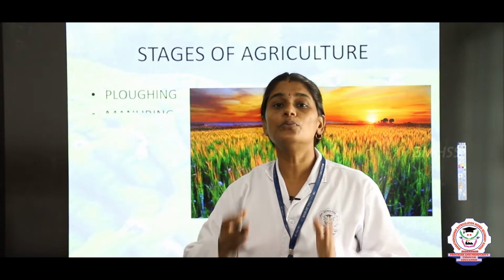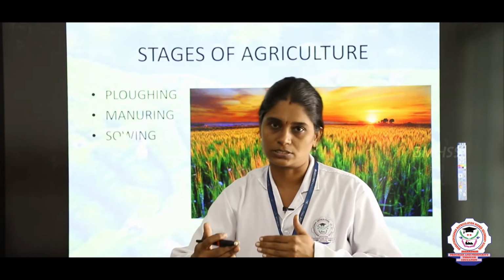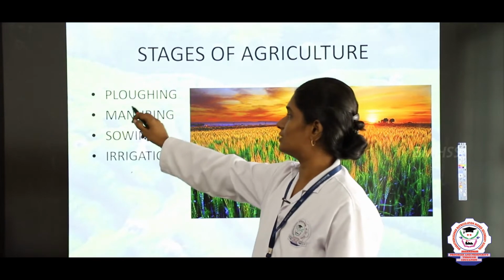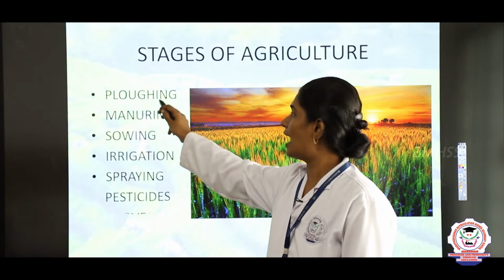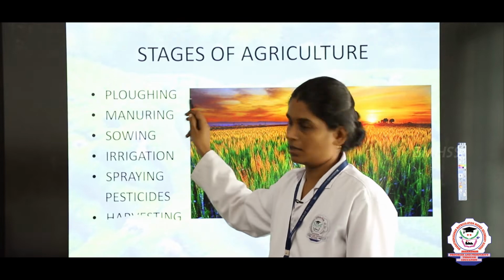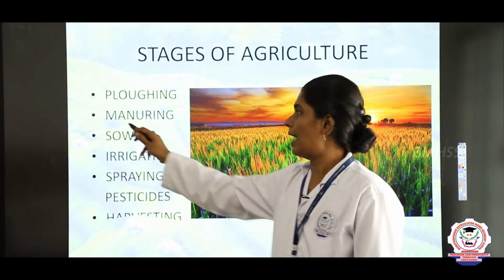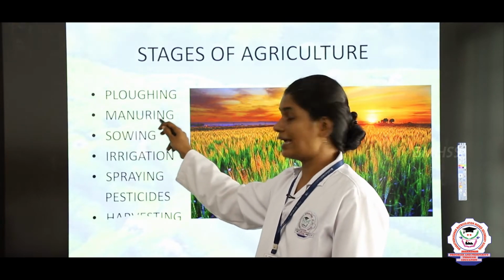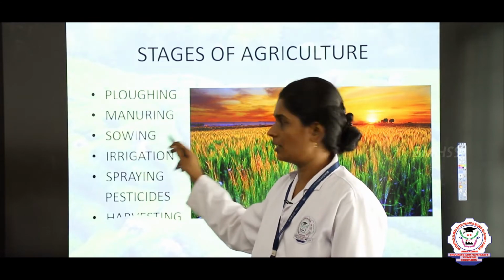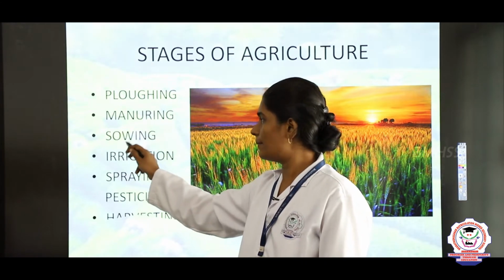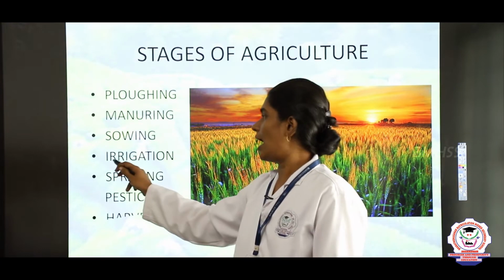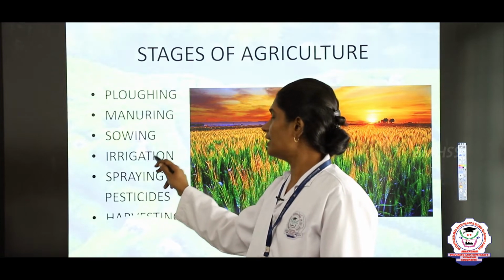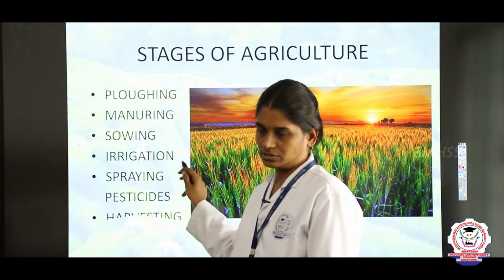Next we will see the stages of agriculture. When you do agriculture, there are some stages, right. The first stage is plowing, P-L-O-U-G-H-I-N-G. The next one, manuring, M-A-N-U-R-I-N-G. Sowing, S-O-W-I-N-G. Irrigation, I-R-R-I-G-A-T-I-O-N.